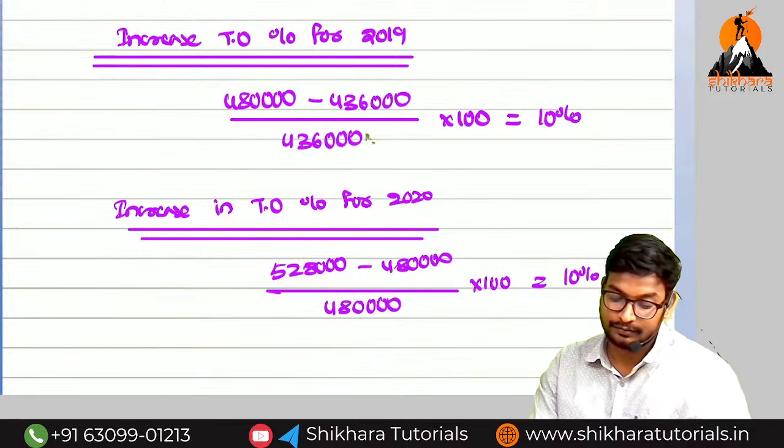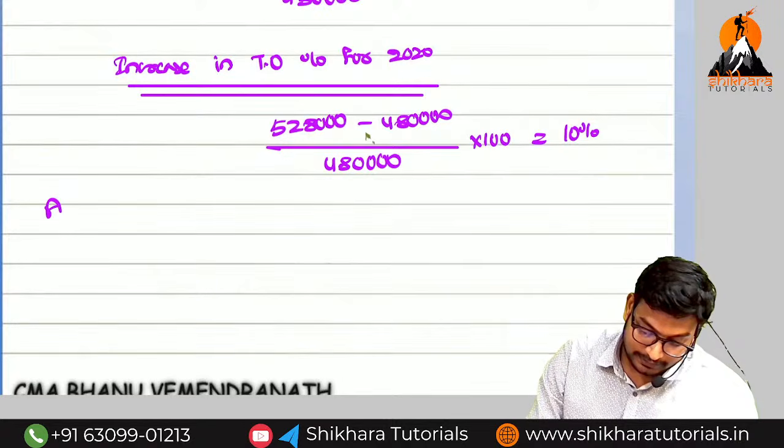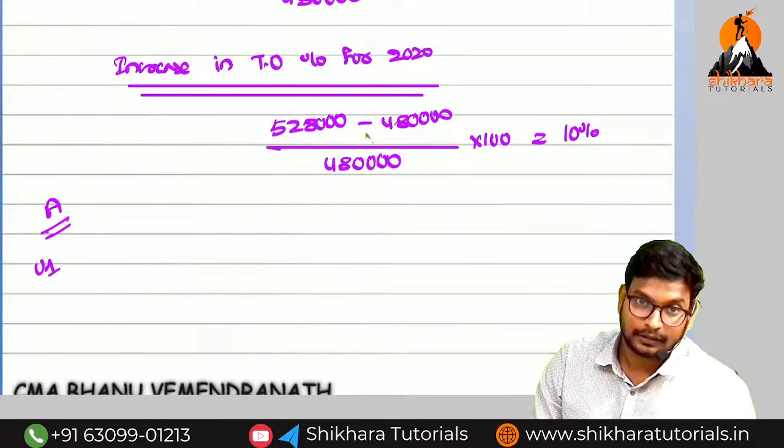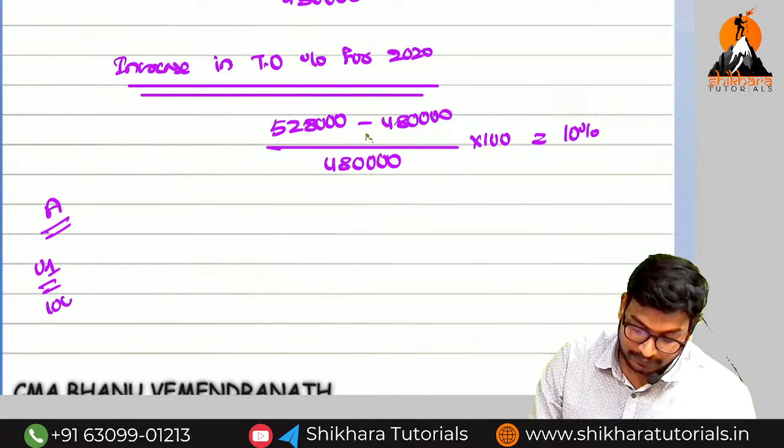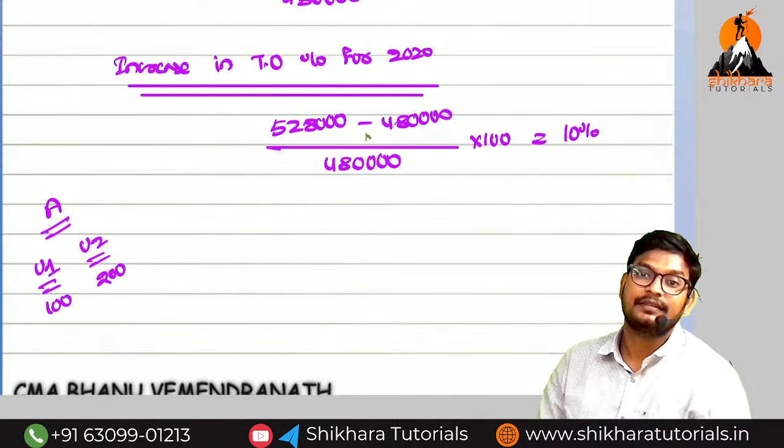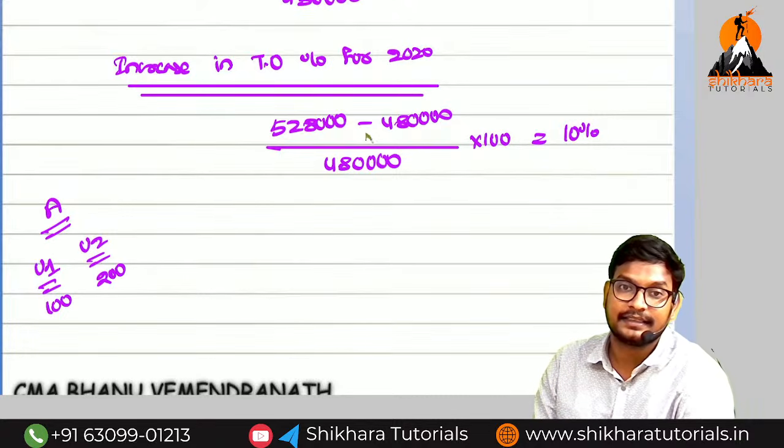For example, if A is getting 100 marks in unit 1 and in unit 2 he is getting 200 marks, how much percentage has he increased? 100%.